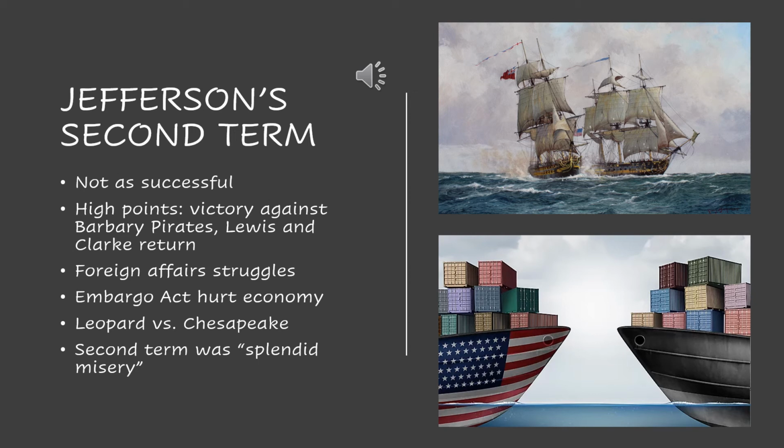This is supposed to hurt the economy of people like Britain, but instead it's only hurting the economy of the United States, which is definitely never a good idea, because in his first term, you're seeing he's doing all these things to lower the debt and increase the economy, and now this decision is taking many steps backwards, and it's really not a good look for him. So that's definitely not a good decision on his end. He's dealing with all these issues back to back to back, and they're all kind of feeding into each other. Although he does some positive things in his second term, they're overshadowed by the negative foreign affairs and foreign issues that are going on at this time.